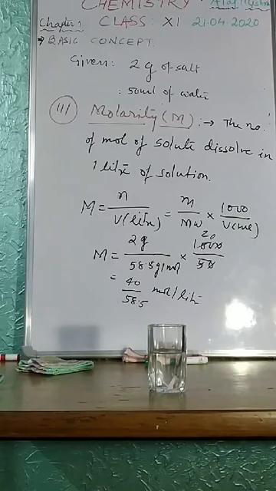The number of moles of solute dissolved in 1 liter of solution. For that I am giving you the formula. Molarity is equal to n, the number of moles, divided by the volume of solution in liter. You can convert it to given mass upon molar mass into 1000 upon volume in milliliter. Am I clear?